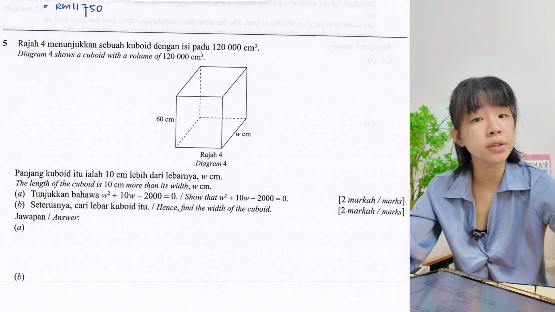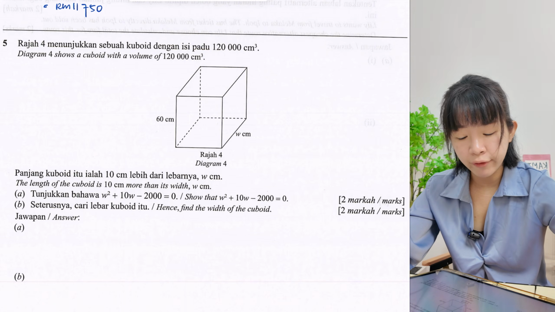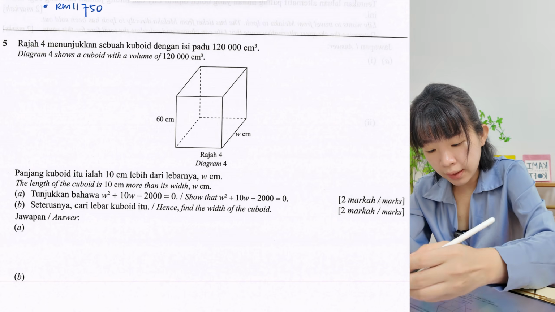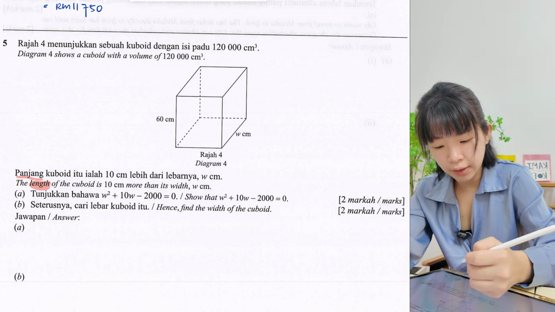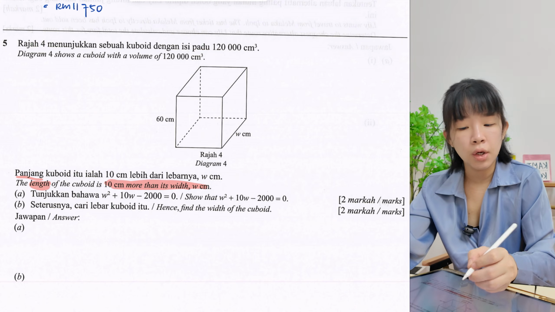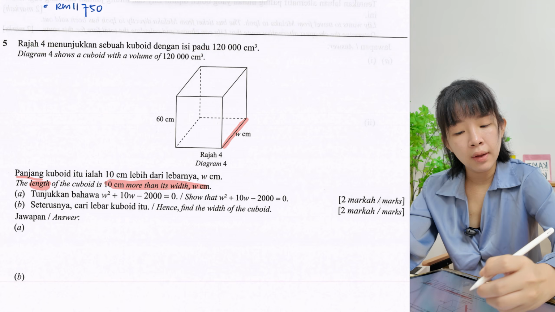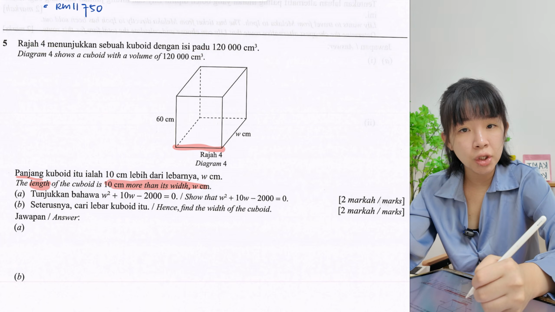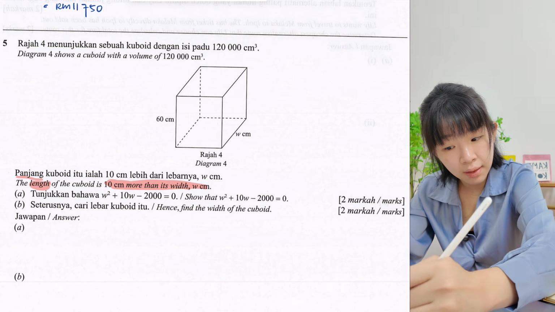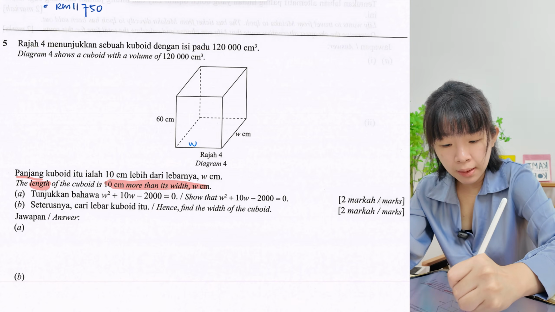Okay, let's look at question 5. So it shows a cuboid with a volume of 120,000 cm³. So the length of the cuboid, okay, length, panjang, of the cuboid is 10 cm more than its width W. Okay, so this is the width. Length is this one, panjang. So the panjang is 10 cm more than the width, which means it is W plus 10.